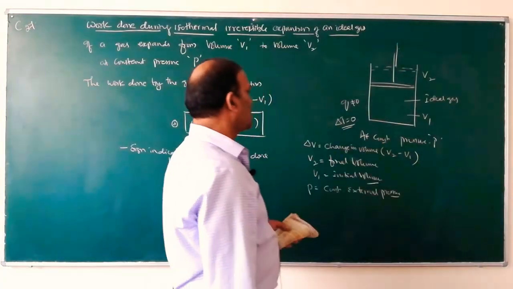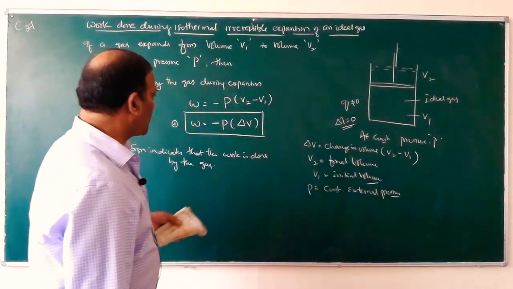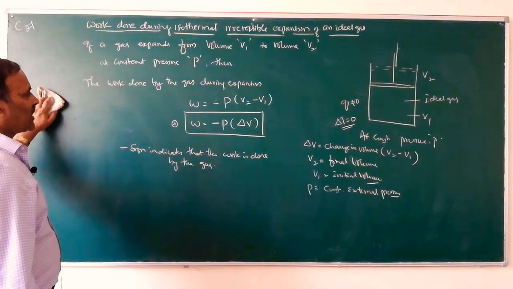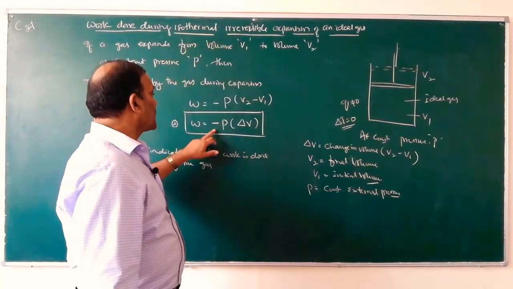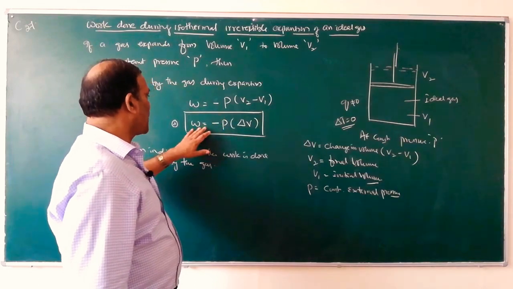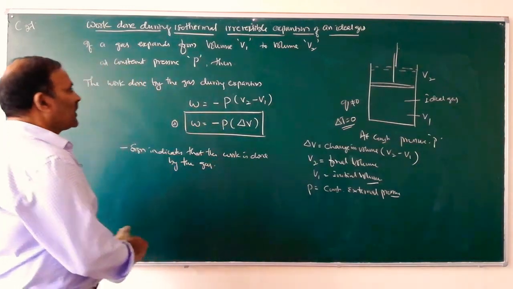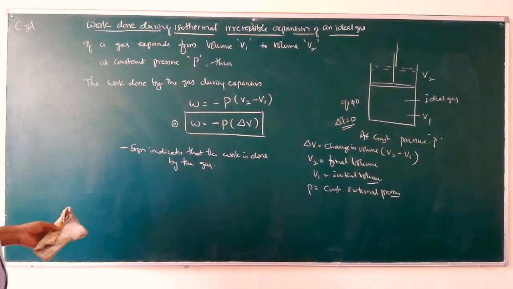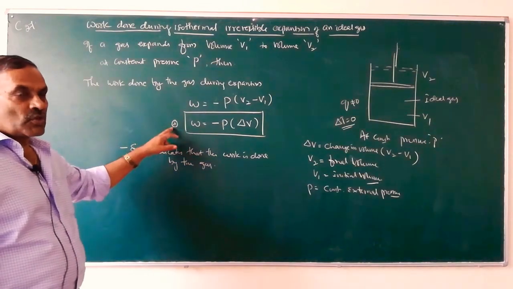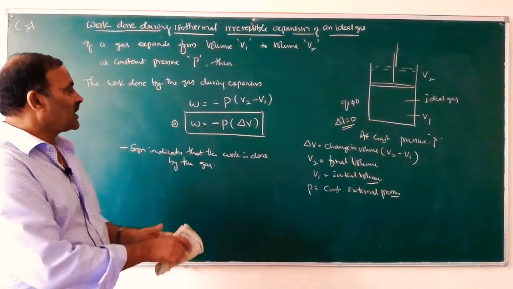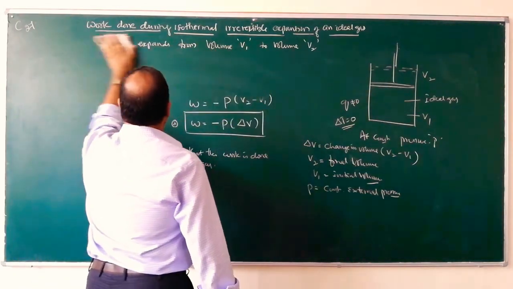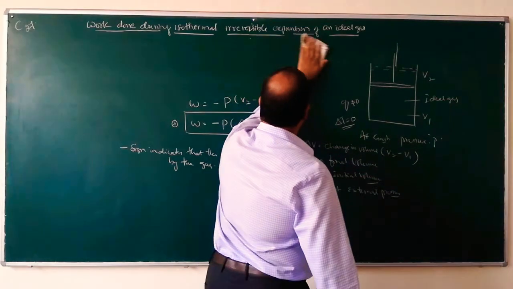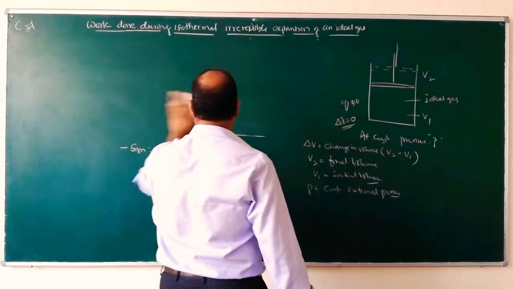So during isothermal irreversible expansion of a gas, W is equal to minus P into delta V, where delta V is equal to the change in volume of the gas from volume V1 to V2.